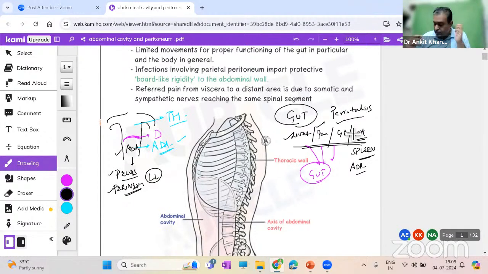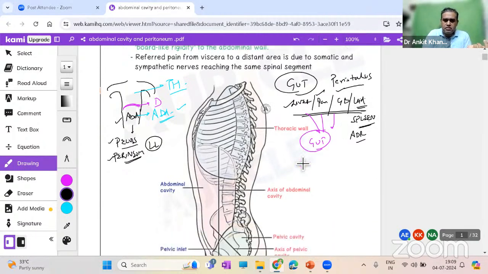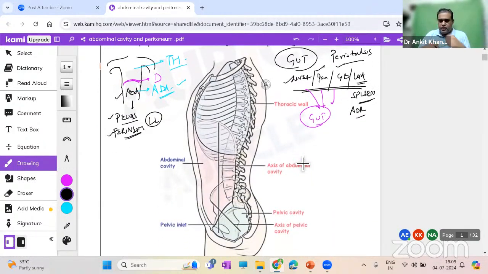I'm just giving you a brief idea. Now this is the abdomen. We all must be aware of it. I'm just giving you a different way to look at the same thing. The second question is peritoneum, as that was our topic. So what is peritoneum?